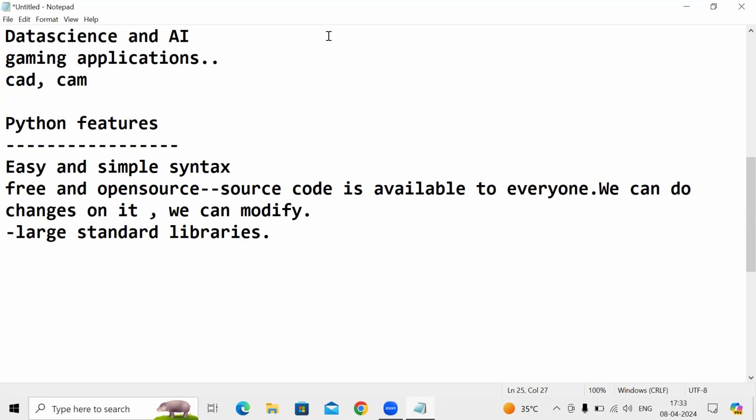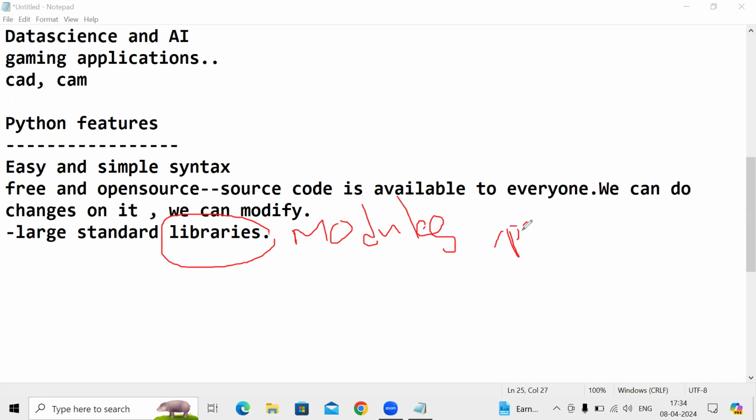Large standard libraries, guys. In Python we have a large standard library with modules and packages. What are modules and packages? These modules and packages are used to simplify programming. We can simplify the lines of code.